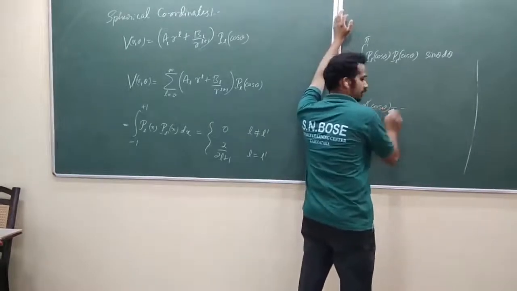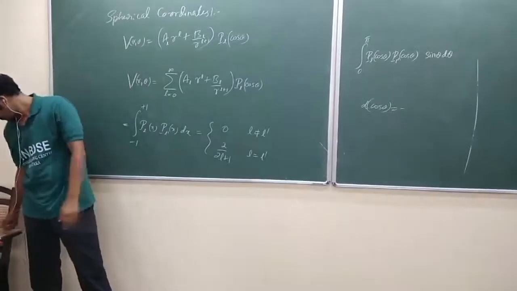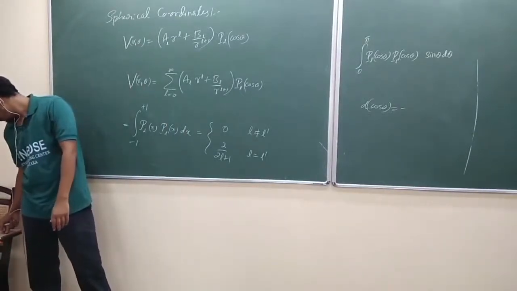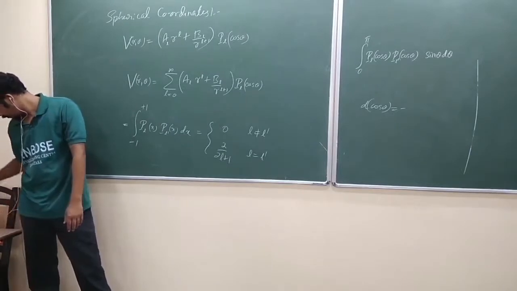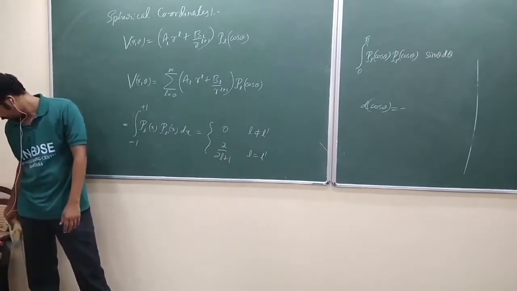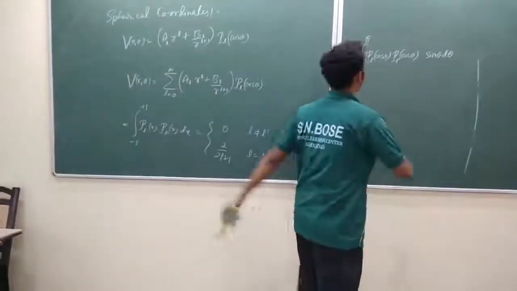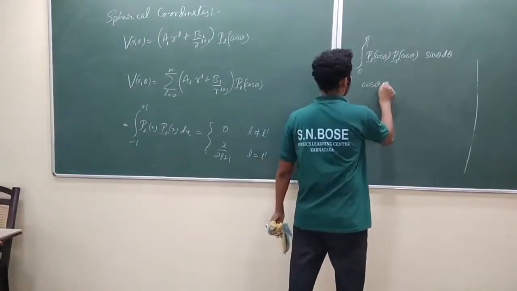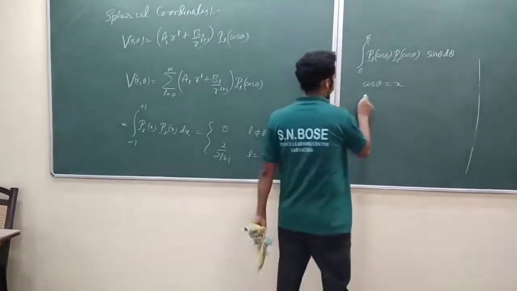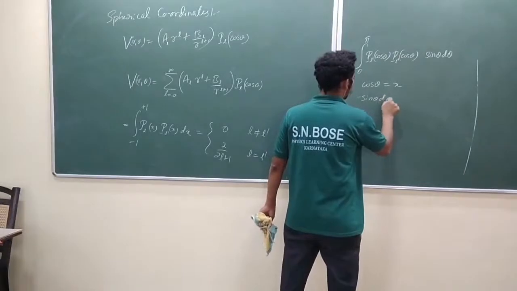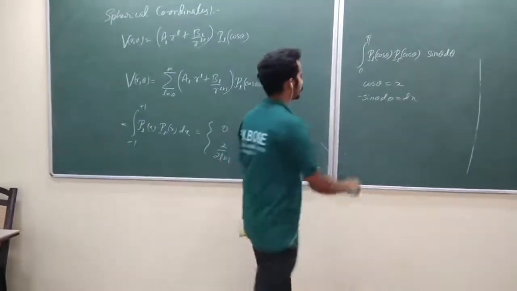That's correct, minus sin theta d theta. Yeah, so now look at here, put cos theta is equal to x. Okay, minus sin theta d theta is equal to dx.